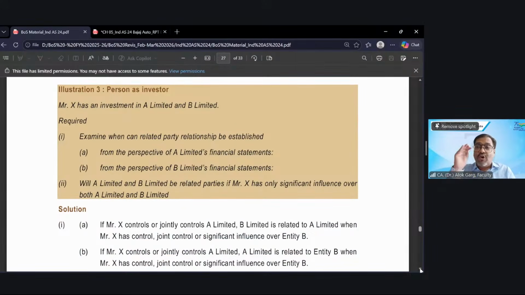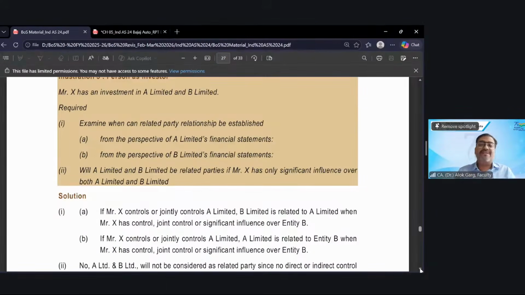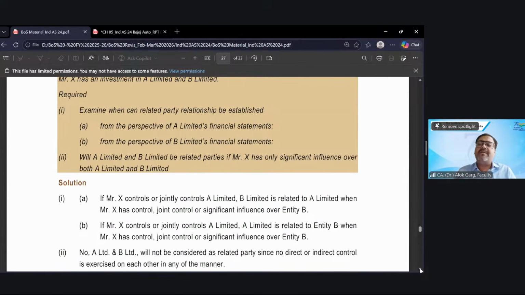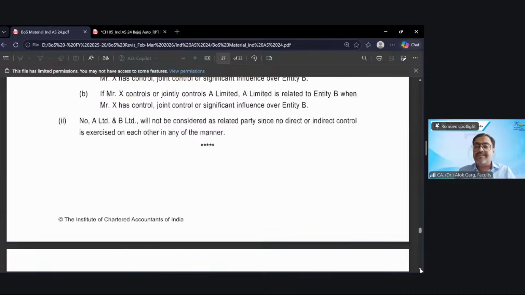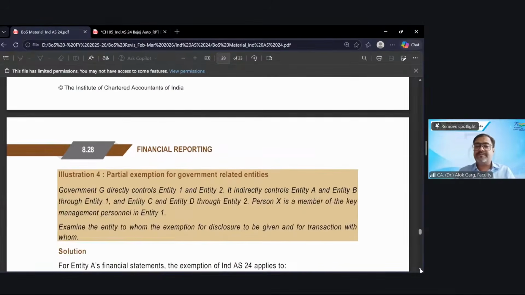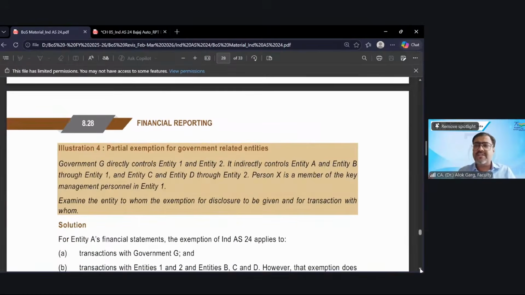We covered all the relationships with examples. In every case we discussed with an example, not only with the statement. Even where related parties will not be covered, like substance over form relationships, customer, franchisor, supplier. Each and every concept, my dear friend, we discussed with the help of an example. If you listen to this entire lecture, your revision will automatically get covered.